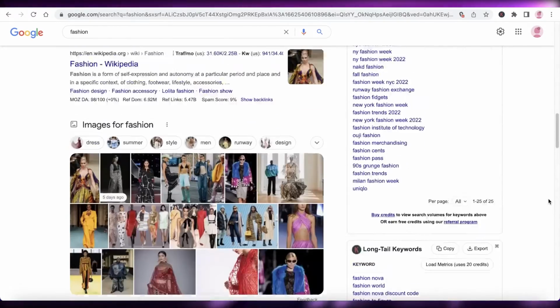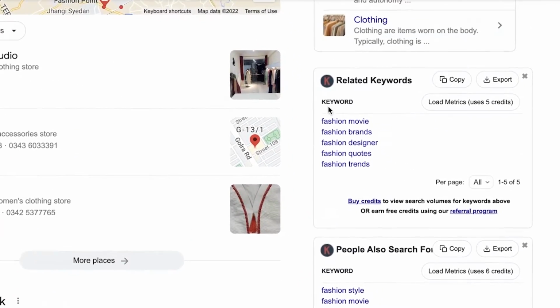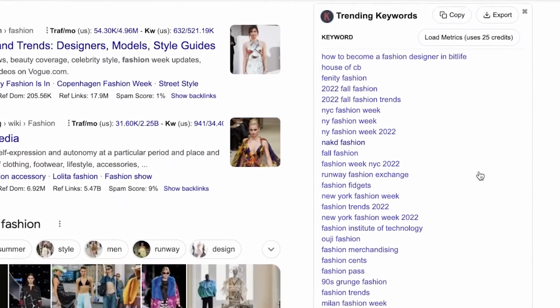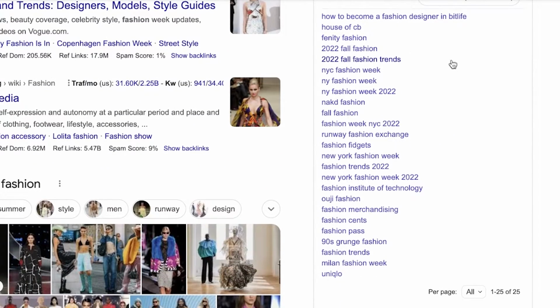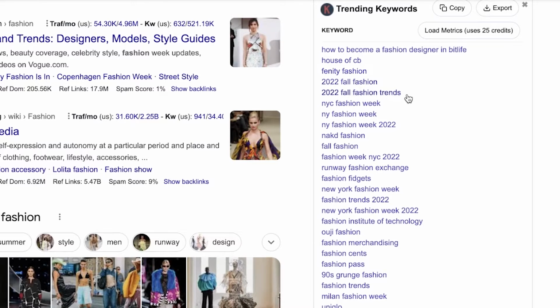Another great way to maintain your ranking is to target multiple keywords. You can see with each keyword you have related keywords, you have people also search for, and trending keywords. So update your articles to target the more trending keywords. Always update articles after 1 year or 2 years, because after 6 months, the trend cycle renews itself. So you want to be able to target the newest keywords that are now being searched, that have higher search volumes, and you want to be ahead of the trend. You don't want to be targeting keywords that became old a couple of months ago.